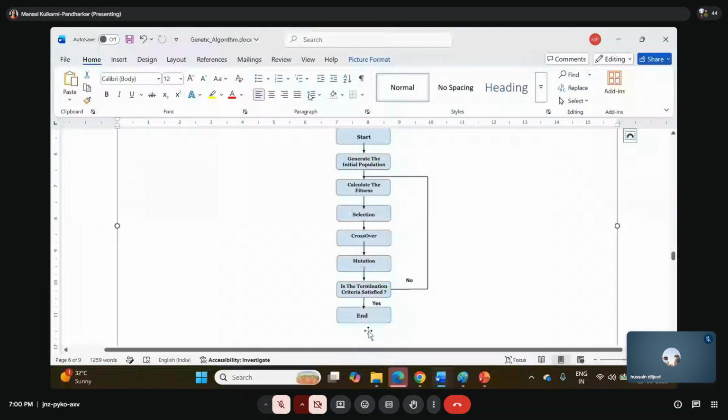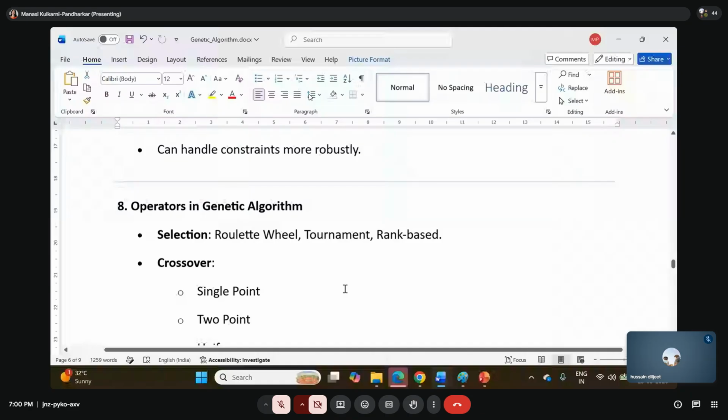Now let's understand what operators there are in the genetic algorithm. First is selection, which can be roulette wheel selection, tournament, or rank based. Then comes crossover, then mutation, such as bit flip or Gaussian, and elitism, which preserves the top individuals into the next generation. We are going to see what operators there are.